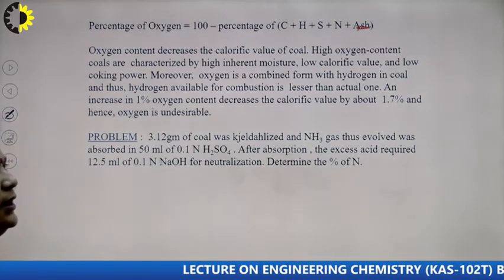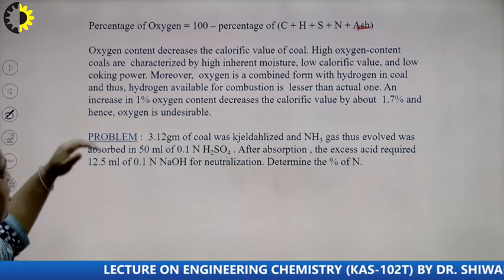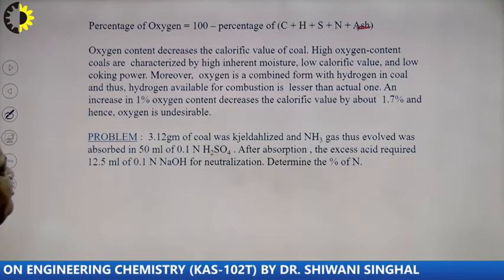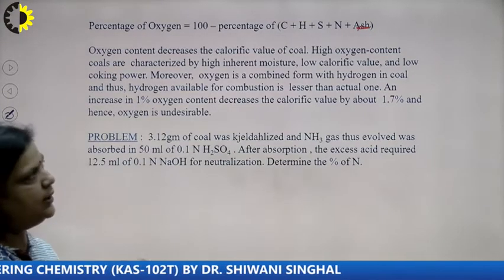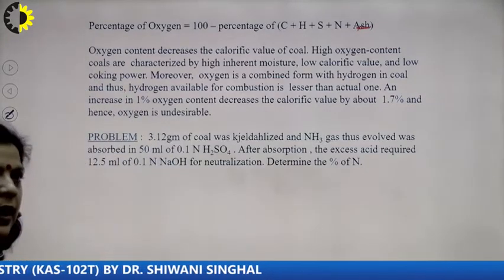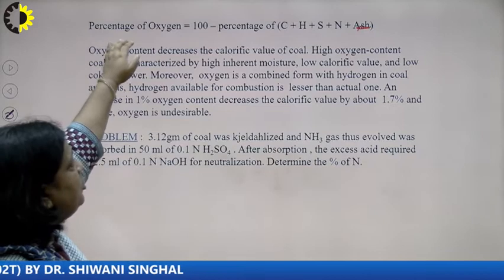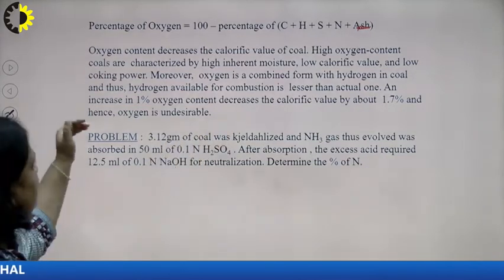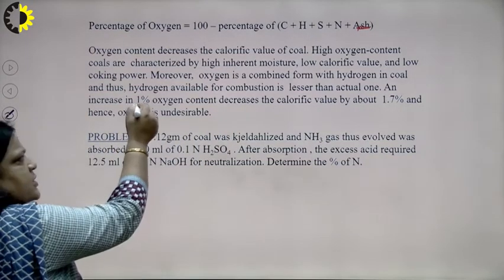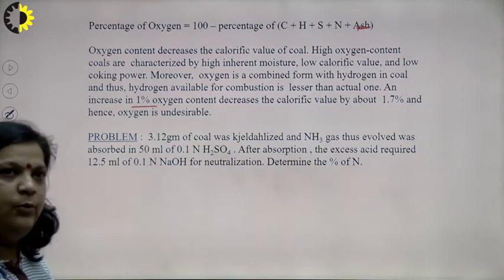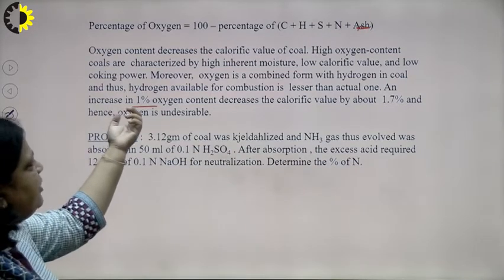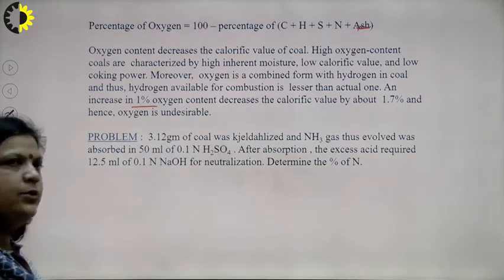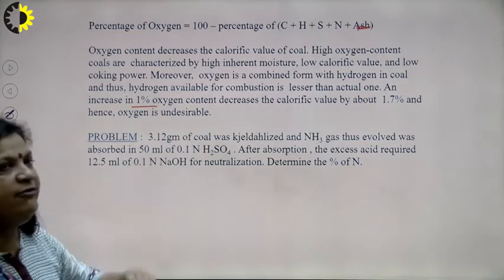And oxygen content decreases the calorific value of coal. So, coals with high oxygen content are characterized by high inherent moisture, low calorific value or low coking power. That is why a high percentage of oxygen is always undesirable. And how do we get this low value? If the percentage of carbon and hydrogen is high. The value is given from Shashi Chawla, and I have taken the numericals from Shashi Chawla. An increase of 1% oxygen content decreases the calorific value by about 1.7%. So, it is undesirable because it lowers the calorific value.